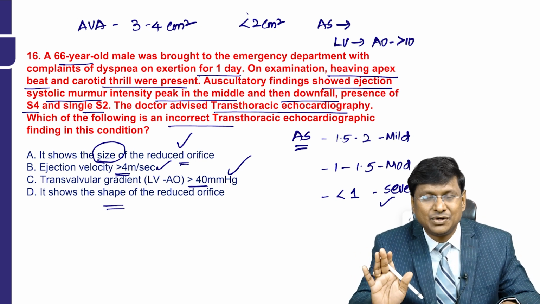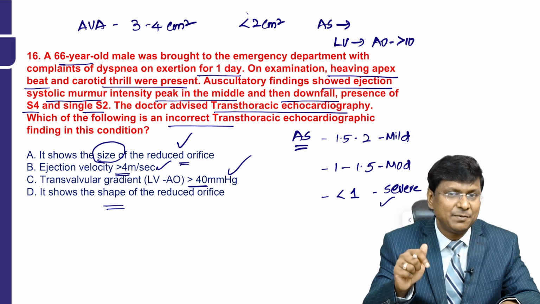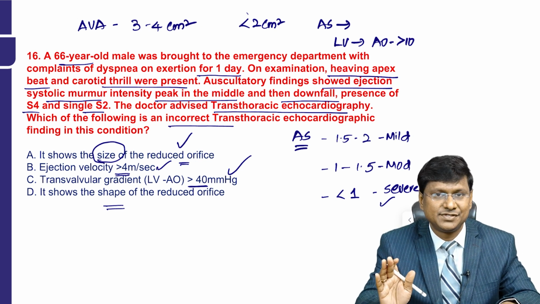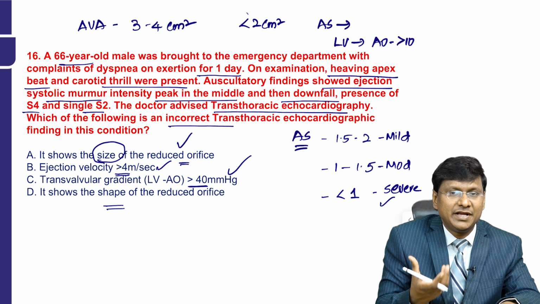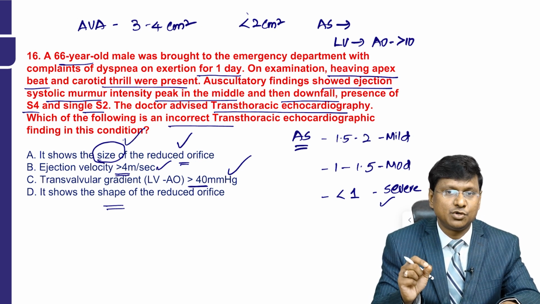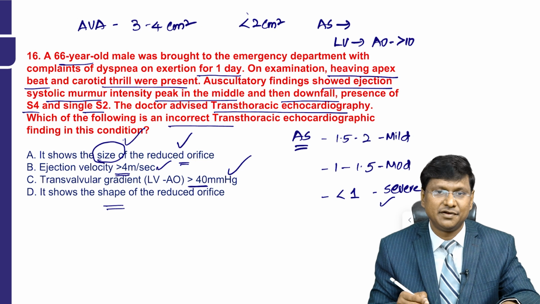And does it show the shape of the reduced orifice? No, the 2D echo will not show you the shape of the reduced orifice. It will just tell you the size of the reduced orifice. That is what we do the 2D echo for, mainly to show the size of the reduced orifice, not the shape.